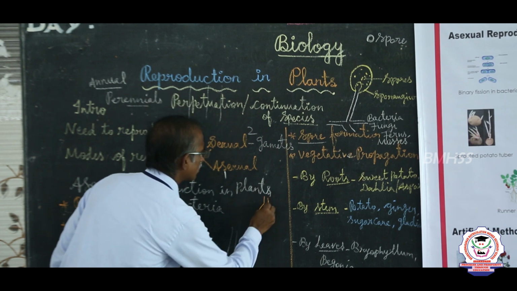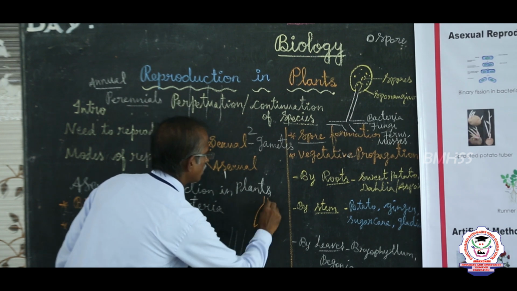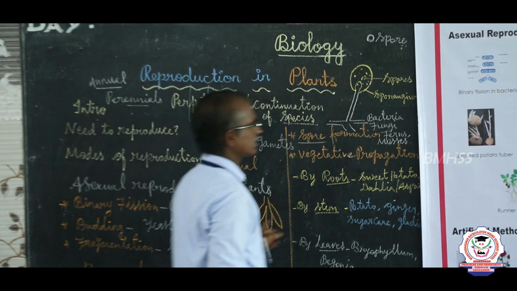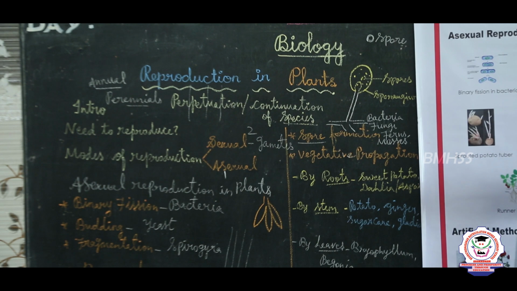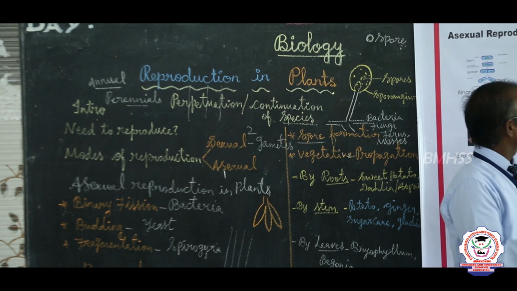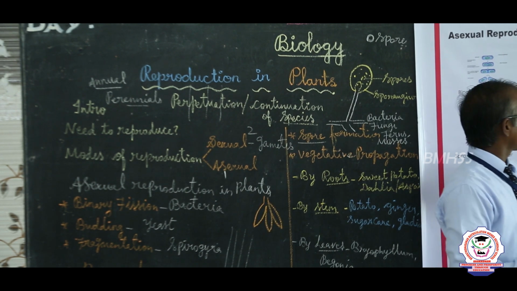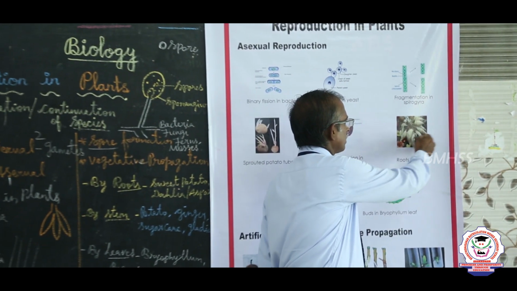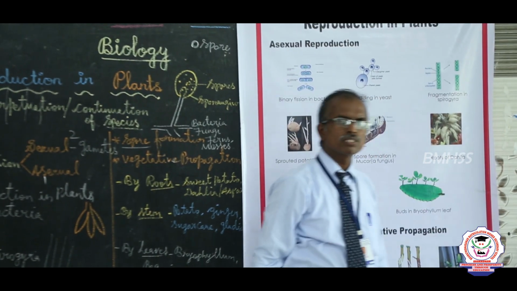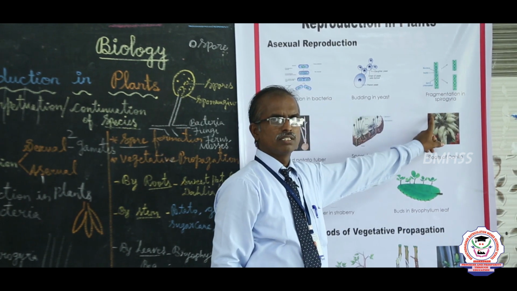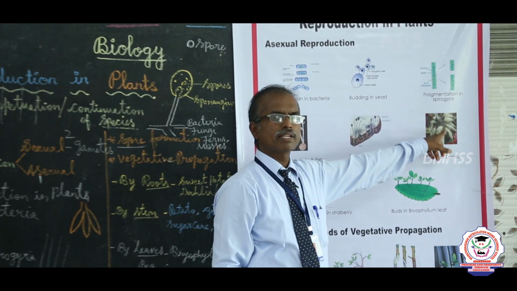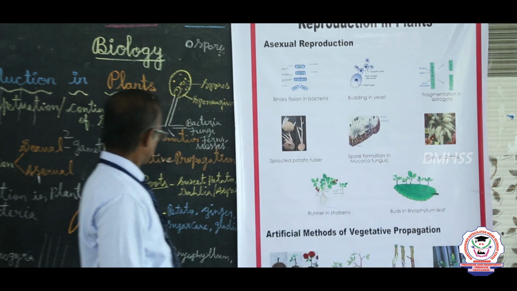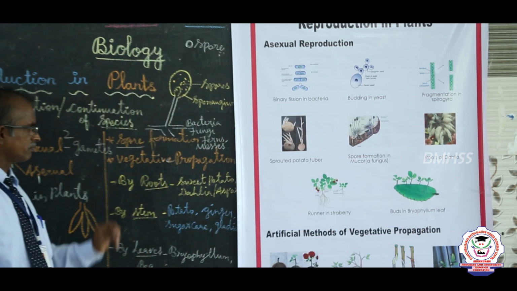These are swollen roots. We have to see this here. The roots of dahlia are a swollen bunch of underground roots. If they are cut, they are able to produce a new plant. That is vegetative propagation by root in the case of dahlia. Clear?